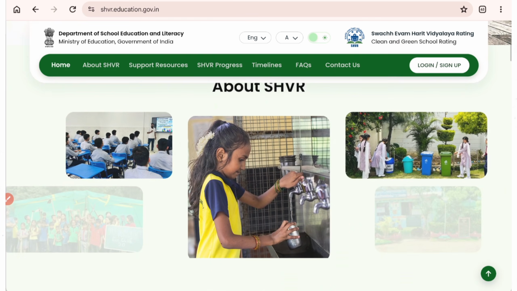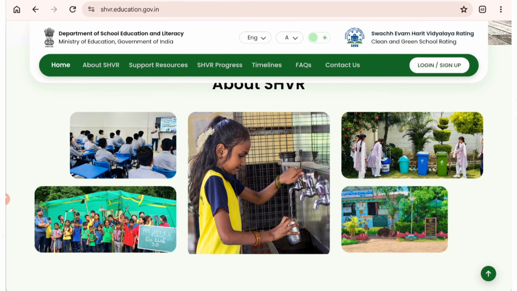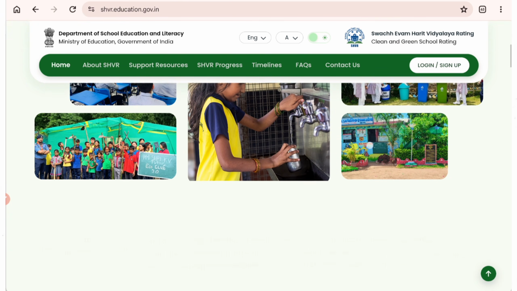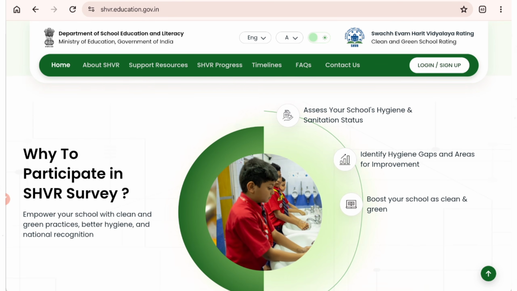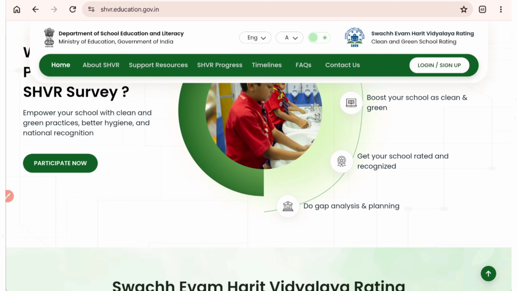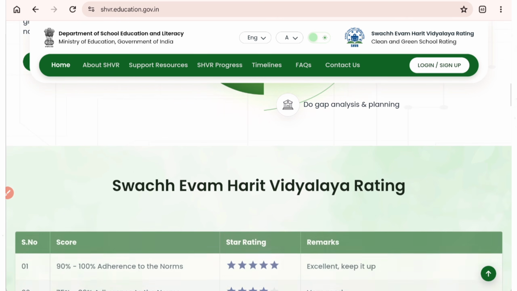So if you scroll down, here they have mentioned everything in detail, like what is SHVR, then why we should participate. So here the most important thing: first they are going to assess school hygiene and sanitation status. Then they are going to identify hygiene gaps and areas of improvement, boost your school as clean and green. Then you will get your school rating as well as recognition, do gap analysis and planning. So all these 5 reasons are why you should participate in this.